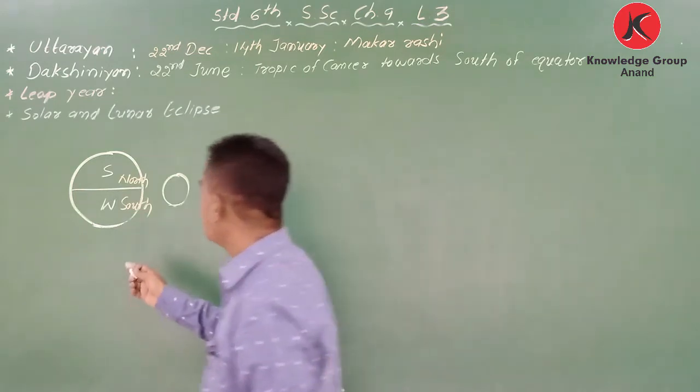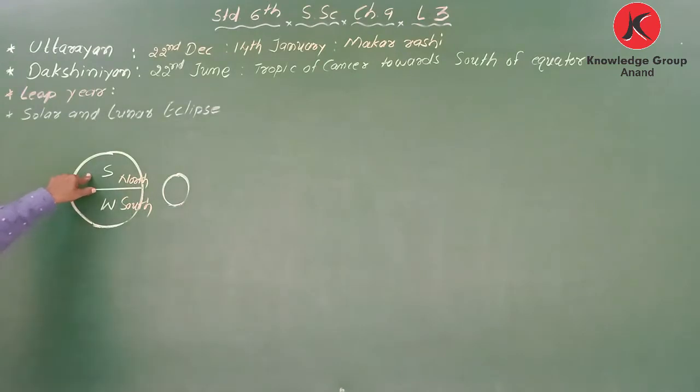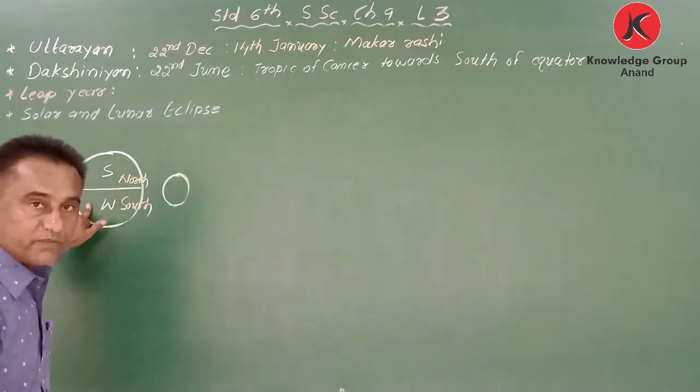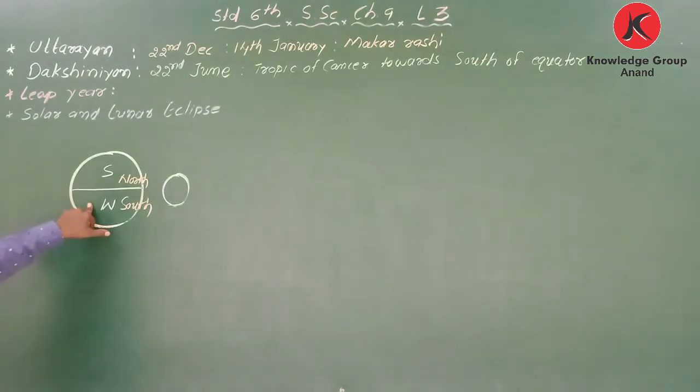So when there is summer in the northern hemisphere, the southern hemisphere has winter. When the sun rays fall straight over the southern hemisphere, they have summer, and at that time we have winter in the northern hemisphere.